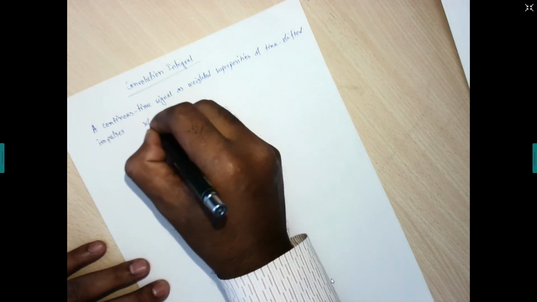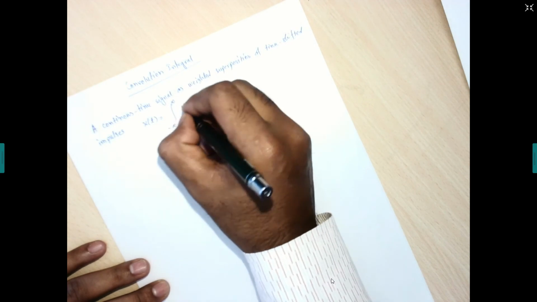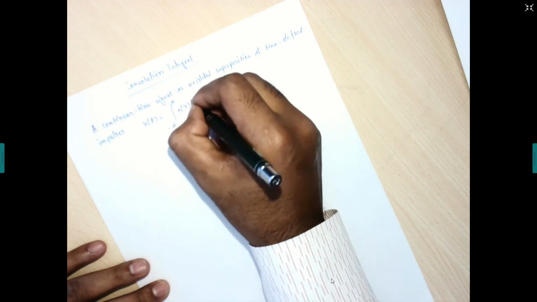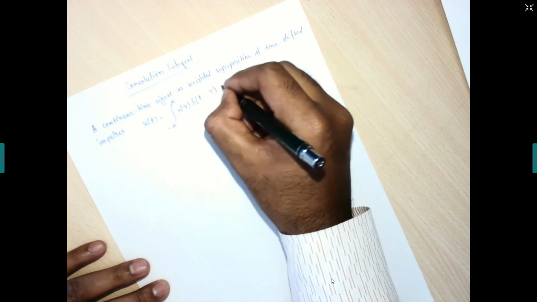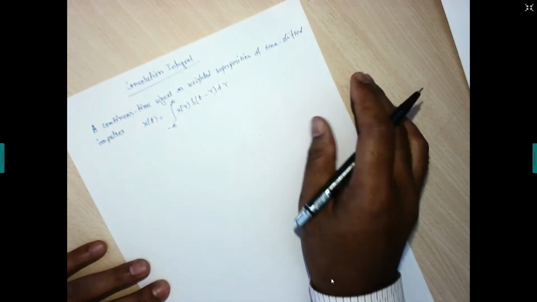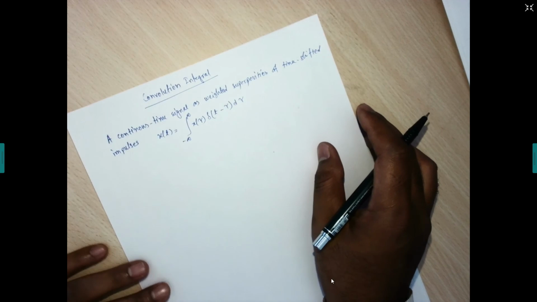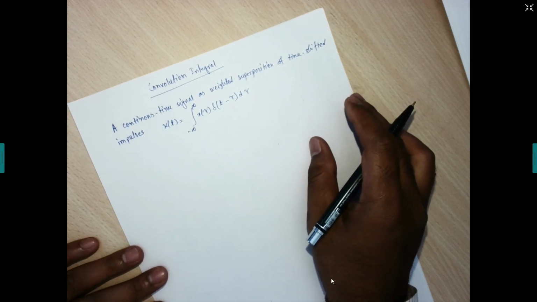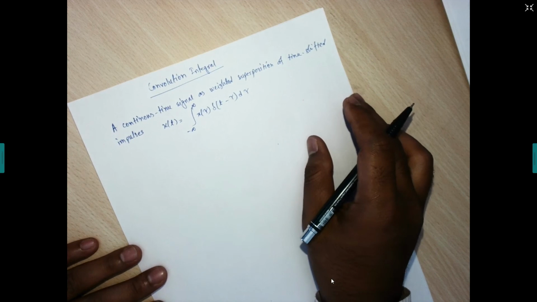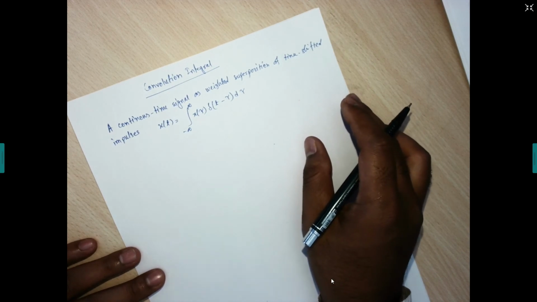So what is that? x of t equals the integration from minus infinity to infinity of x of tau delta of t minus tau d tau. This is the representation of a continuous time signal as a weighted superposition of time shifted impulses. In this case the superposition is an integral instead of a sum, which was for the discrete time signal.